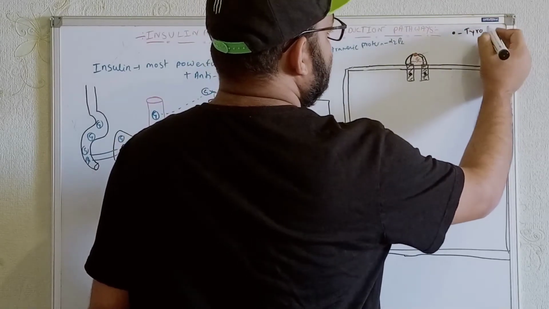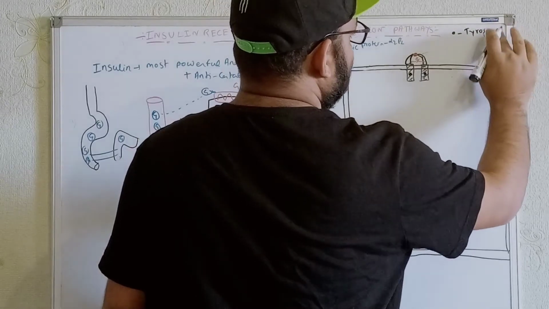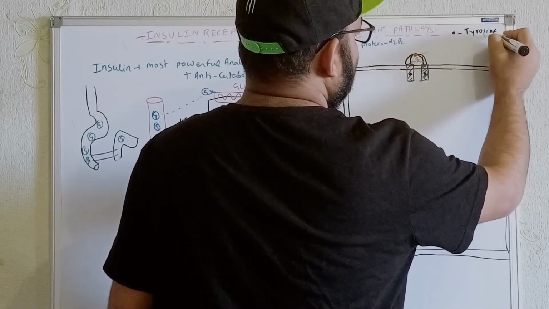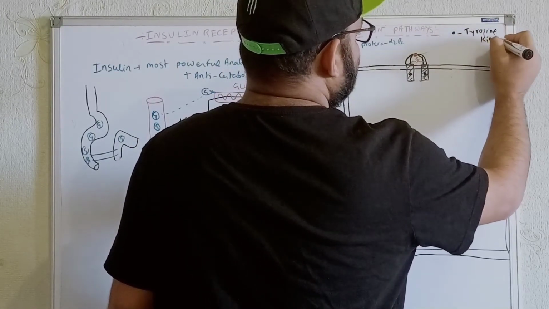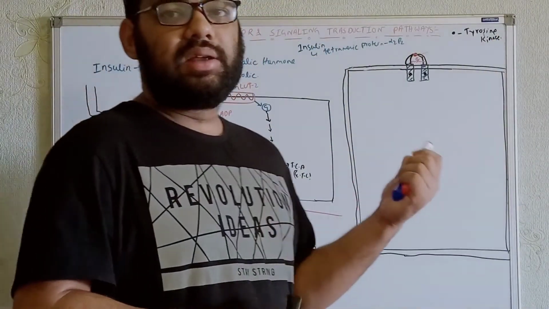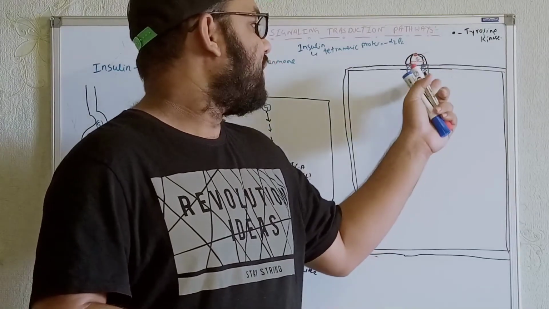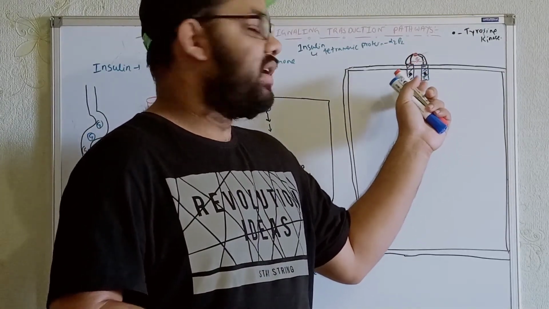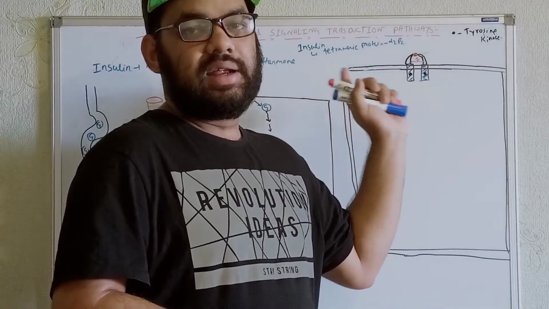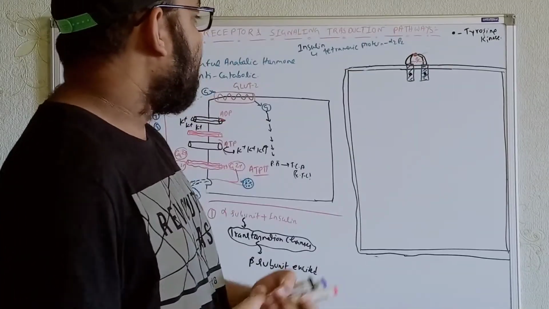Definitely try to understand tyrosine kinase. Kinase means adding of phosphate molecules, and tyrosine means at the positions where the tyrosine amino acid is present. So wherever the tyrosine amino acid is present in these portions, there will be adding of phosphate molecules. And the interesting thing we'll see over here is that we'll get cross phosphorylation.